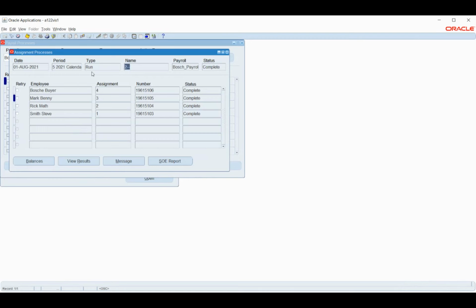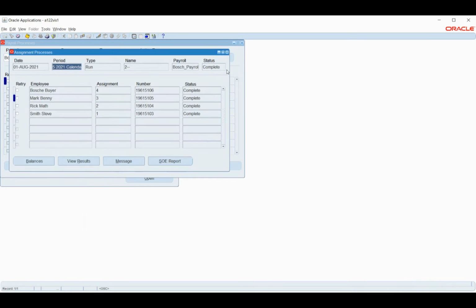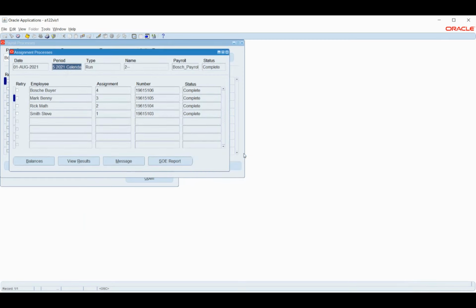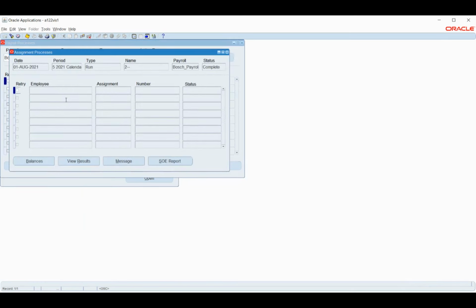Probably this one batch did not get reversed, so that is probably the reason it is showing up here. But our process is not this one. Ours is the second one.